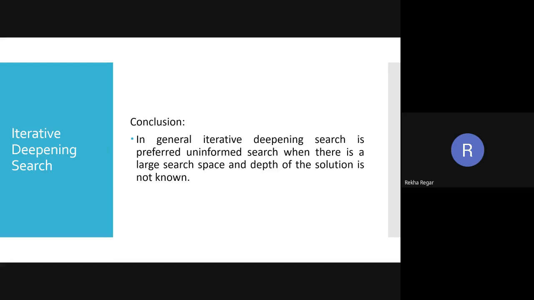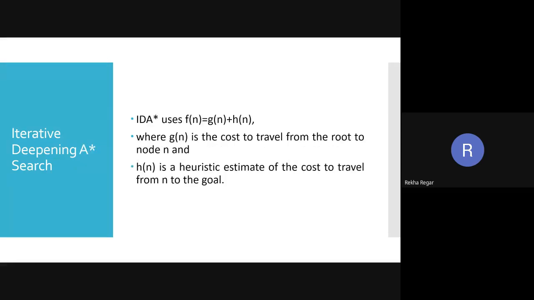So with the help of iterative deepening search, we can find a solution where the search space is very large and the depth is unknown. The depth is unknown. Now I guess you got the idea of iterative deepening search.